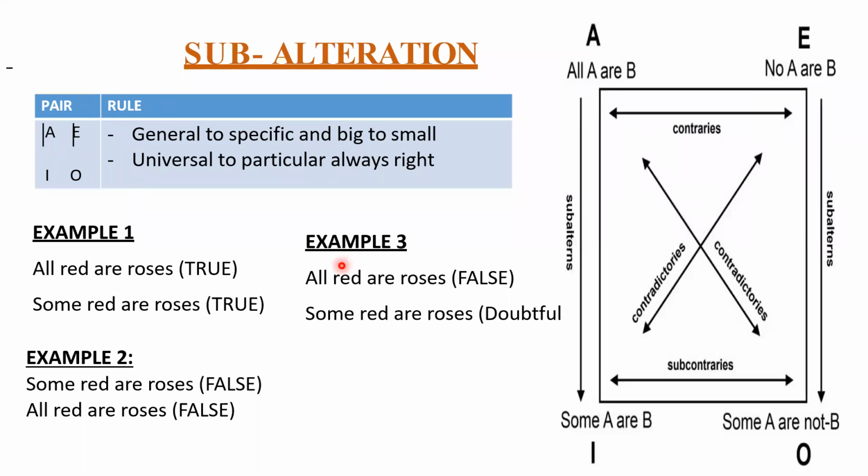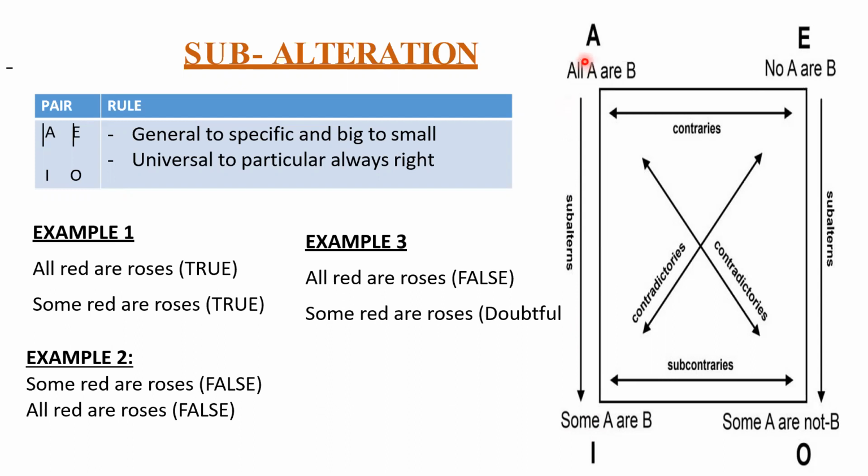Take the third example. All red are roses. Where is all? All is here. Some red are roses. They're telling us it is false. So if this is false, the downside will be doubtful. If it is true, even this will be true. I'll repeat once again. If this is true, this should be true only. If this is false, this will be doubtful. And whenever you go from the downside, everything is doubtful.